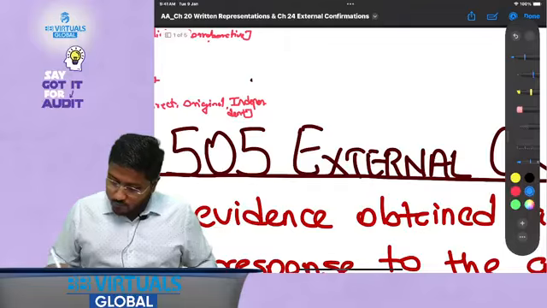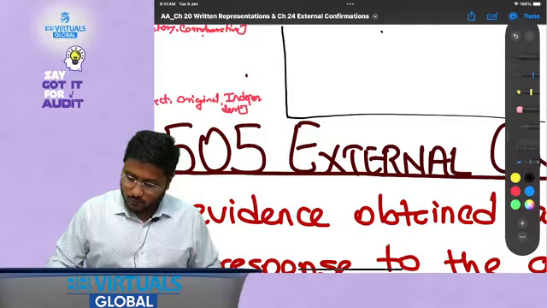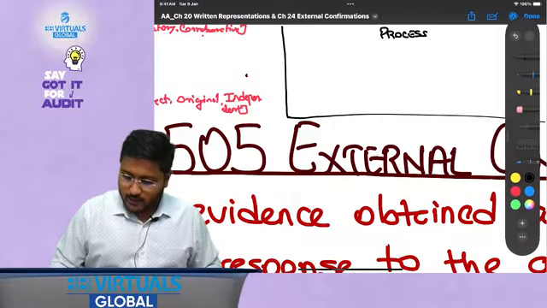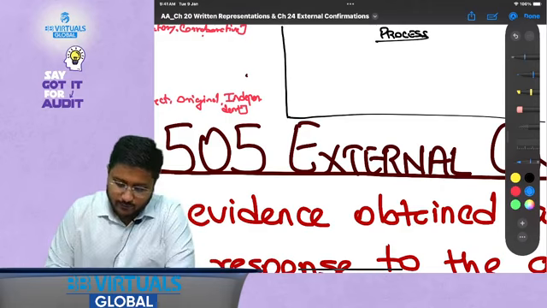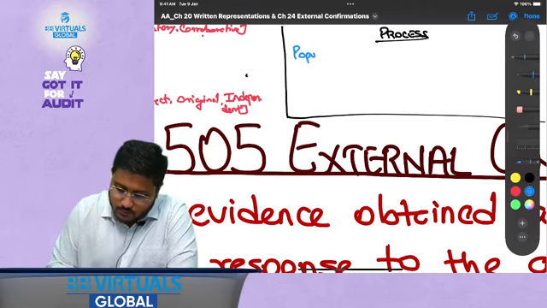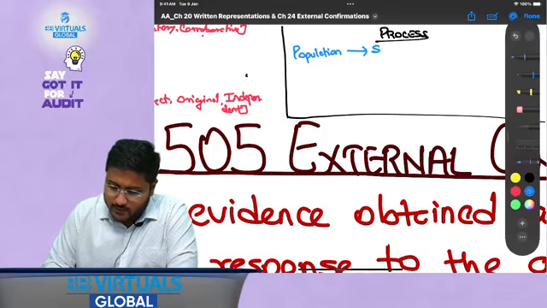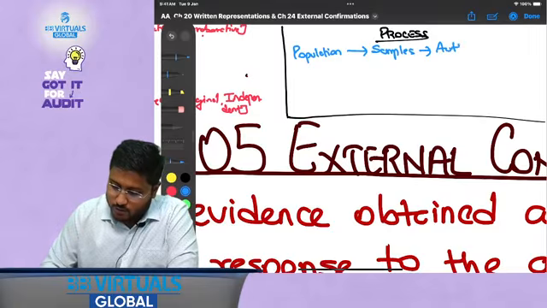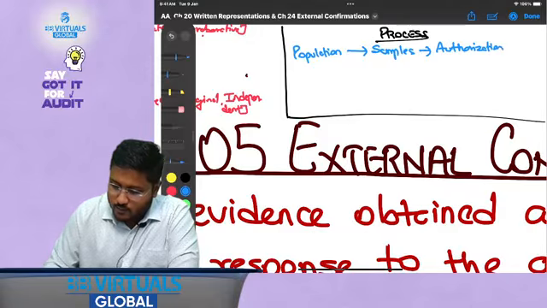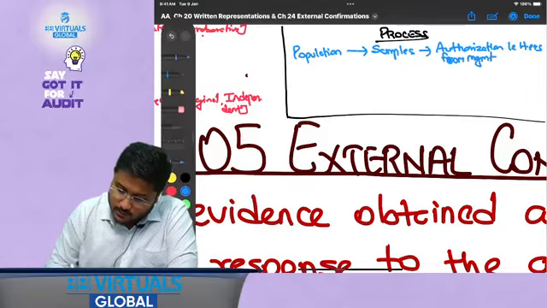Let's discuss that. I'll tell you the detailed process that is followed. The population is decided. After deciding the population, we select the samples, then we get the printed authorization letters from management. Management needs to authorize the other person that yes, these are our auditors and please submit the information to them.